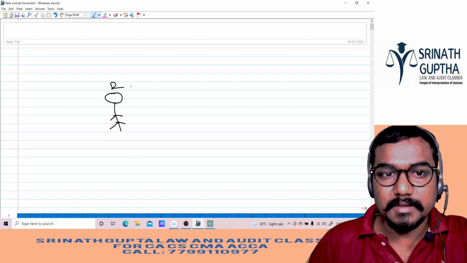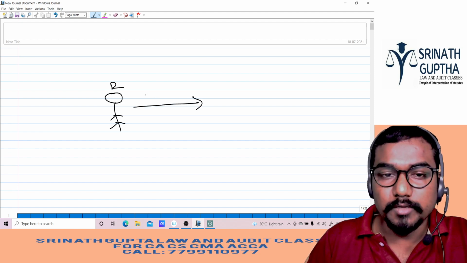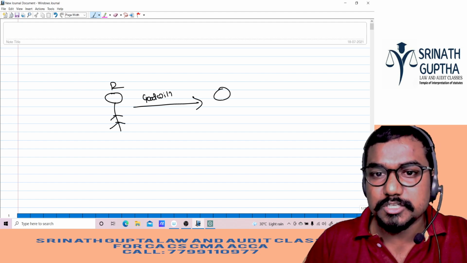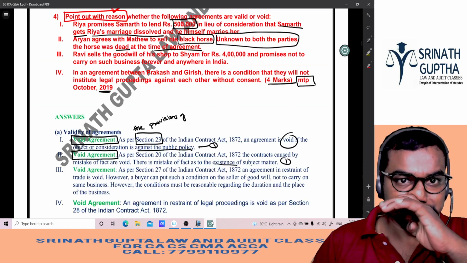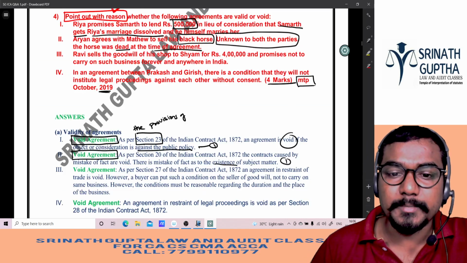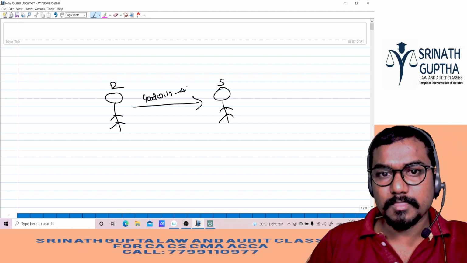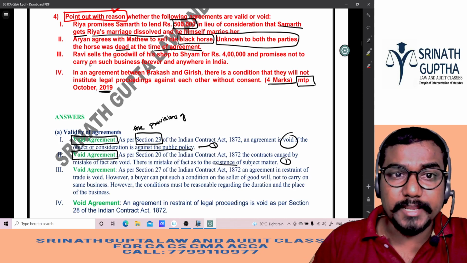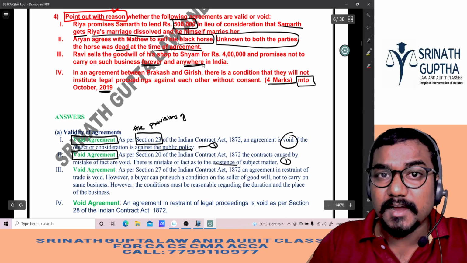Who is selling, beta? Ravi is selling his goodwill. Shop and goodwill also, beta. Ravi is selling the goodwill of the shop to whom, beta? Sham. Ravi is selling it to Sham. For how many lakhs, beta? 4 lakhs. Happy. And he promises not to carry on such business forever and anywhere in India.